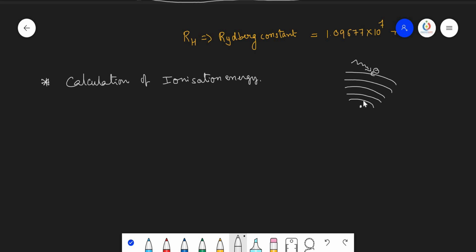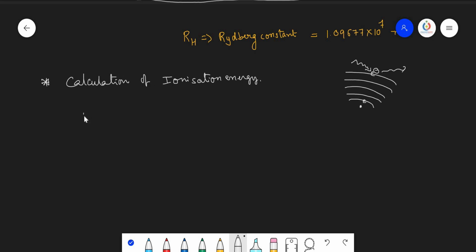So, here this is the first orbit electron. The energy difference between these two is usually called the ionization energy. When you are able to provide this much energy, then you are able to remove the electron from the orbit, because the nucleus attracts this electron, and this electron is very close to the nucleus. The nucleus attraction we need to break from here to here. That is why the energy difference between these two is the ionization energy.